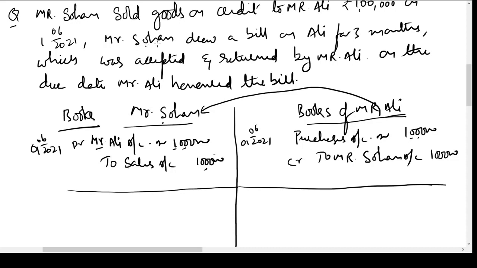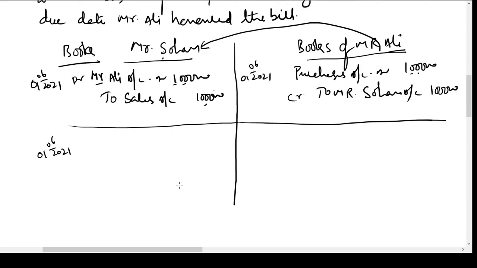Mr. Sohan drew a bill on Ali for 3 months, which was accepted and returned by Mr. Ali. So what has happened is, on 1st June, Mr. Ali requested Mr. Sohan to give him 3 months time. So Mr. Sohan drew a bill on Mr. Ali. Mr. Ali wrote the words accepted and signed the bill, and he returned it to Sohan.